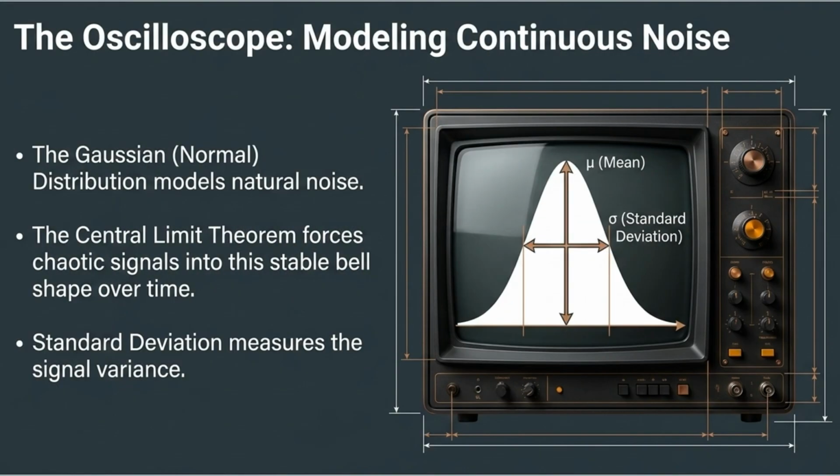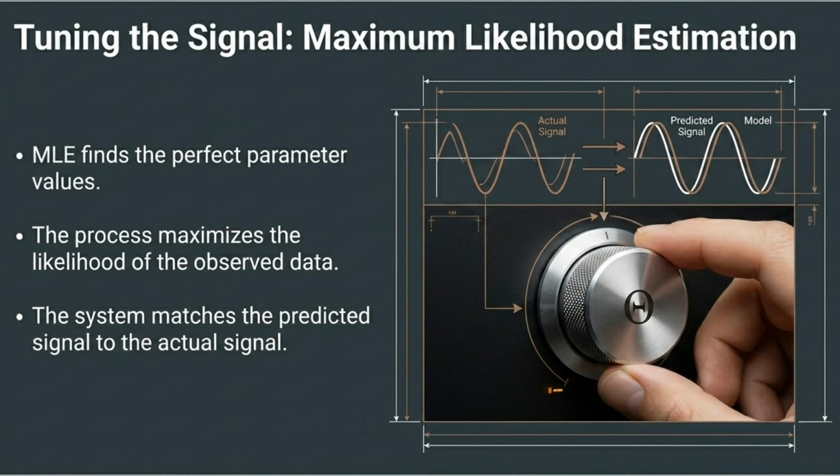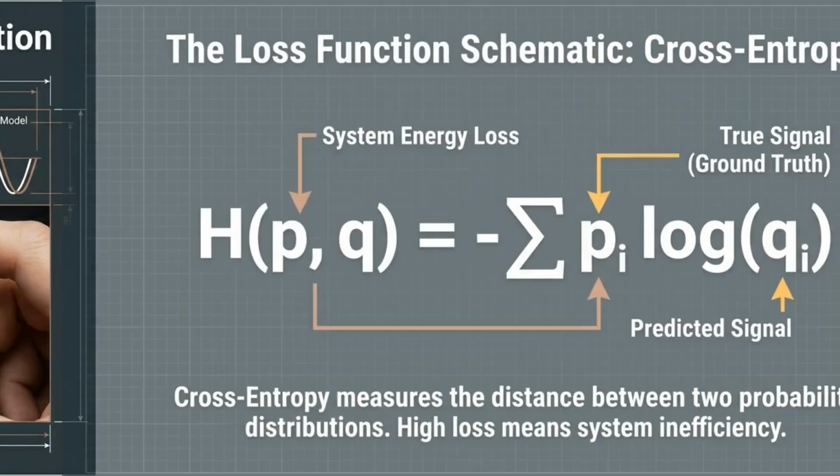To model continuous noise, we use the Gaussian distribution. The Central Limit Theorem helps normalize chaotic signals into a stable bell shape over time, while standard deviation effectively measures signal variance. Maximum likelihood estimation, or MLE, is used to tune signals. By finding the perfect parameter values, the system maximizes the likelihood of the observed data, aligning predictions with actual signals.